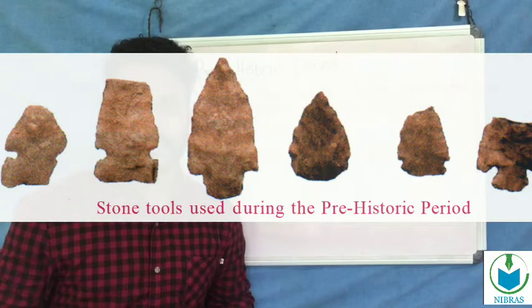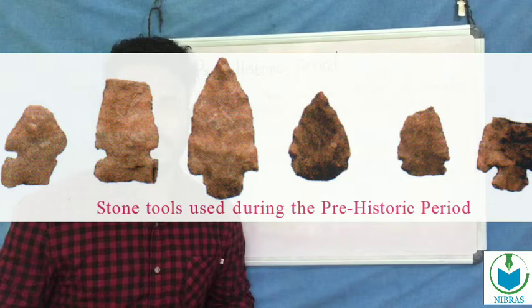These are the stone tools used during the prehistoric period. The people used this type of stone for hunting.